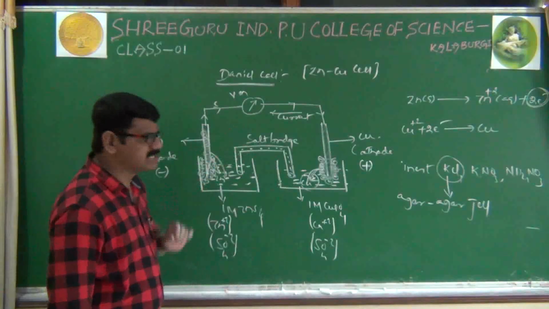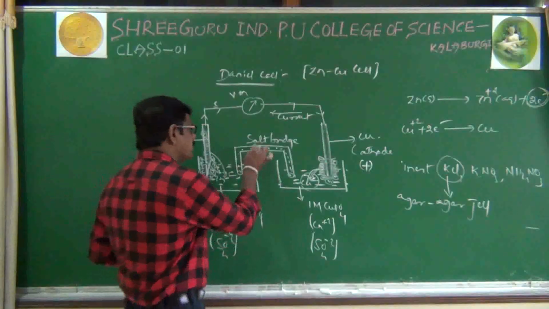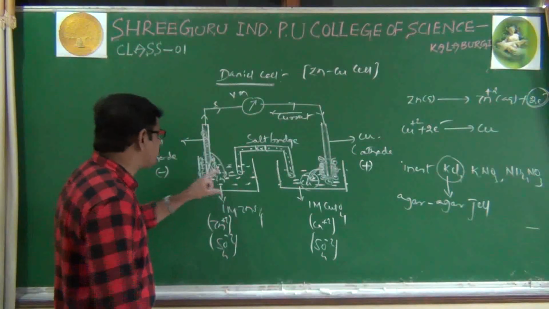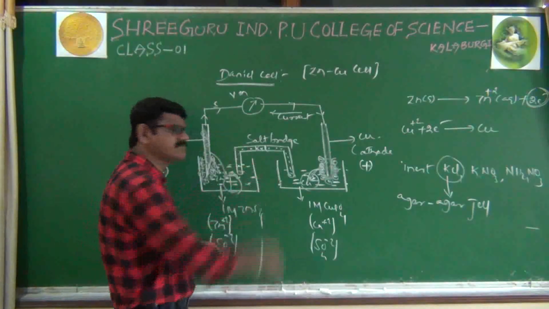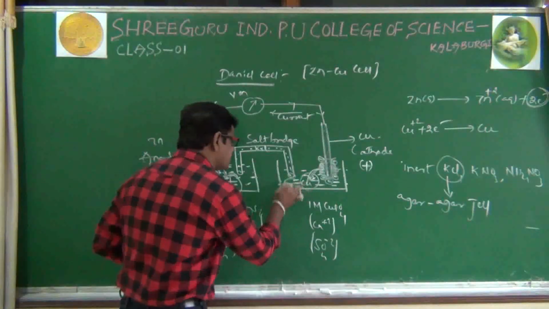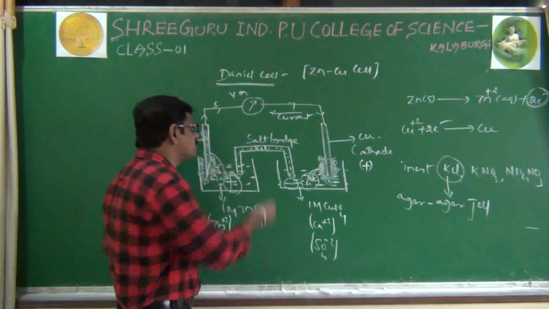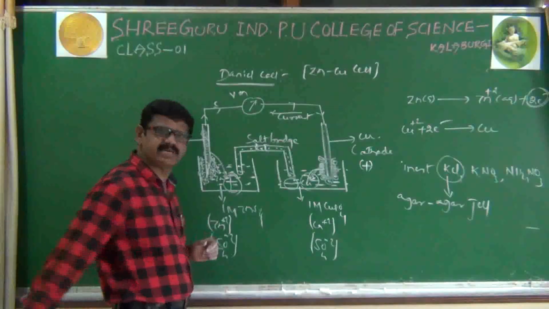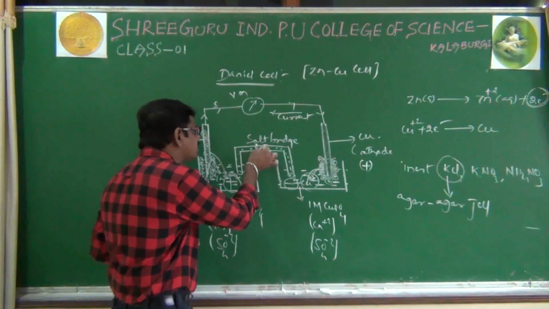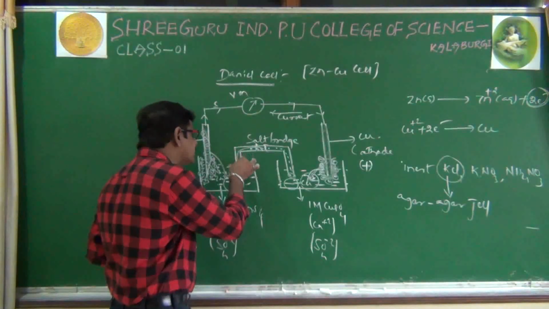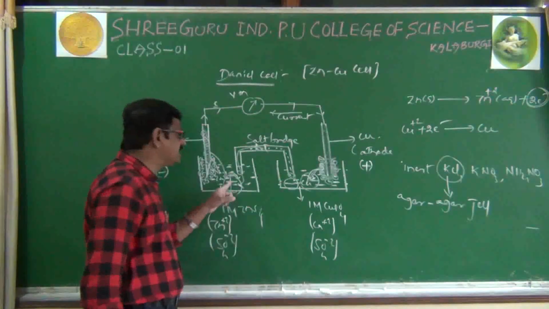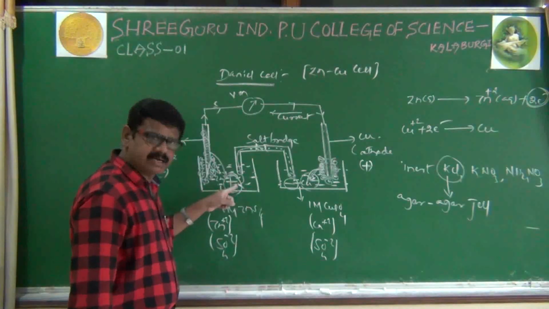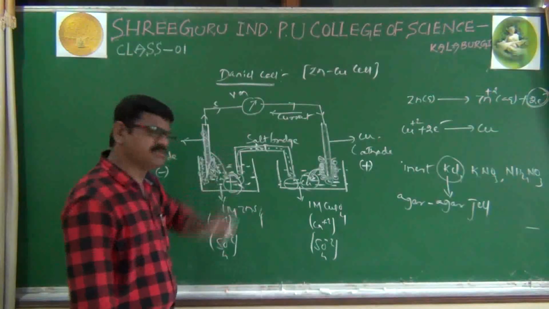Now what will this salt bridge do? See here, suppose we have filled KCl solution. In the first half cell, excess plus ions are accumulated, and in the second half cell excess minus ions are there. This KCl solution, being an ionic compound, is splitting into K plus and Cl minus ions. Those Cl minus ions diffuse through the salt bridge, come into the first half cell, and nullify the excess plus ions.